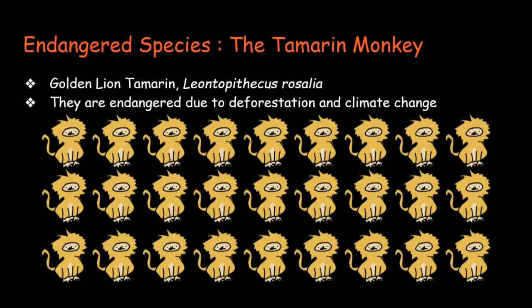The golden lion tamarin is a small native species of monkeys that lives in the canopy layer of the Amazon rainforest. They are omnivores, so they feed on fruits, insects, and small lizards. They are endangered due to deforestation and climate change.